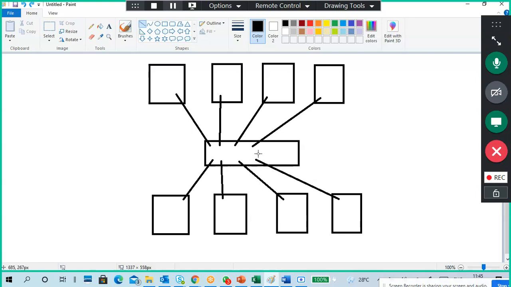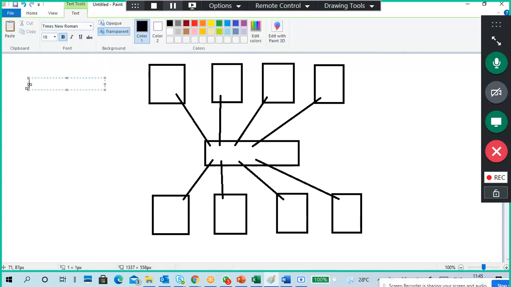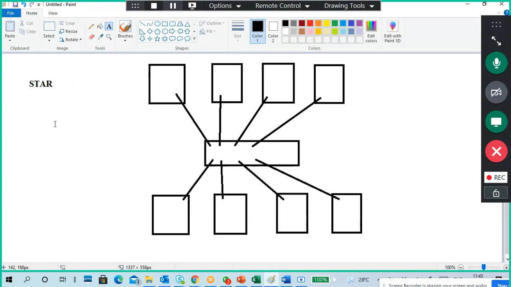Very good explanation. The central node is the source, like source energy, like a sun. It is distributing, spreading to every place. Very good. This is called a star topology.